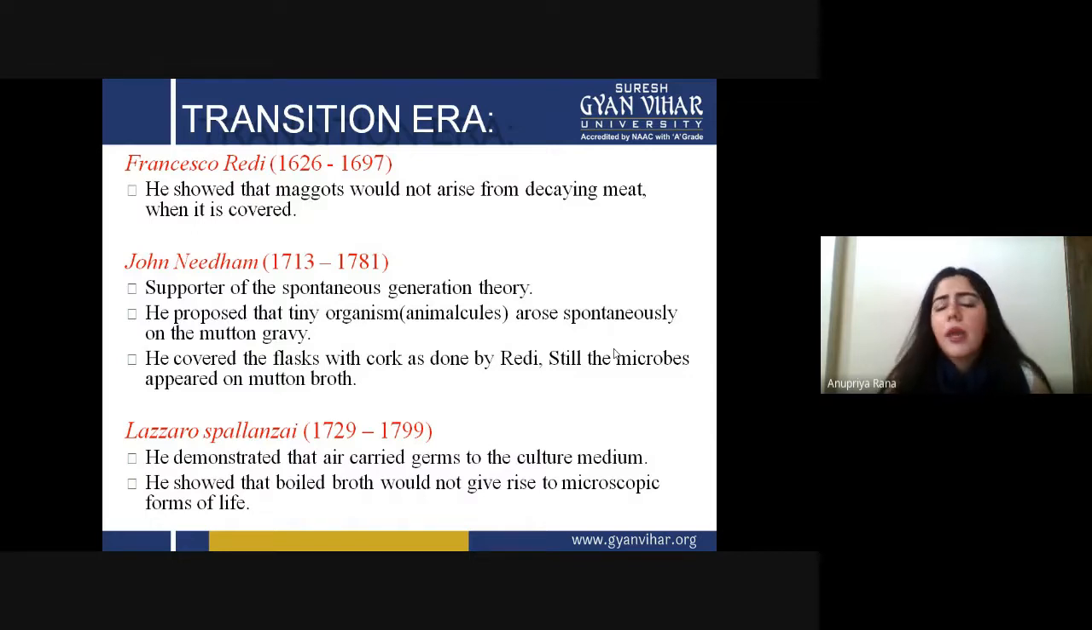They can come from anywhere. They are natural growers. They cannot be caused by something, or they cannot be stopped by something. So that's why this John Adam had his own reasons to support the spontaneous generation theory.